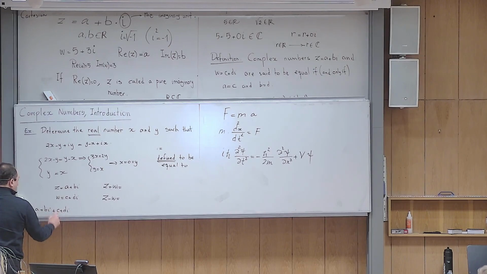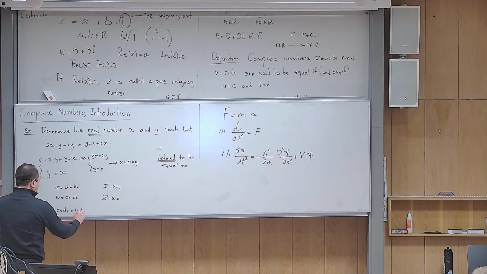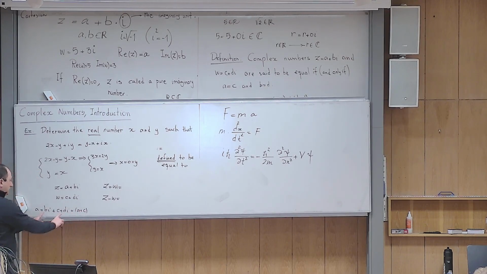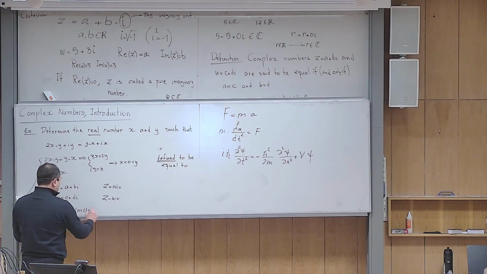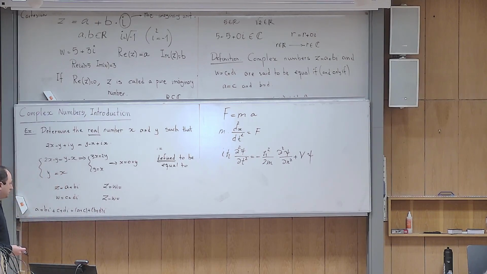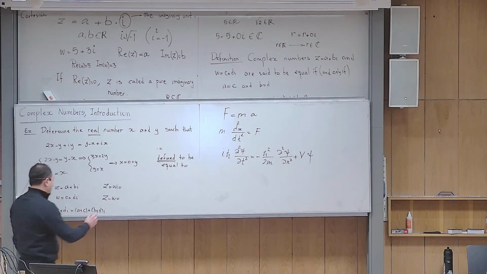But I told you that I want to keep all the algebra the same. So what happens? It means that I can add a and c together, and between them I can factor an i out. So this becomes a plus c, plus b plus d times i. So if the algebra of the real numbers is as before, this is not strange. So this is what we get as the definition.